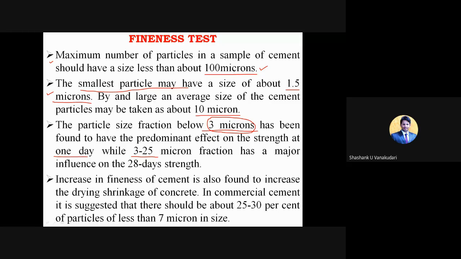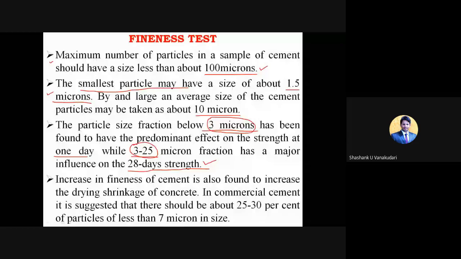And then the cement particles of size 3 to 25 micron lead to the major influence on 28 days strength. So whatever strength the concrete or cement gets after 28 days of curing is because of the cement particles of size 3 to 25 micron. Clear? And then increase in fineness of the cement is also found to increase the drying shrinkage of concrete.